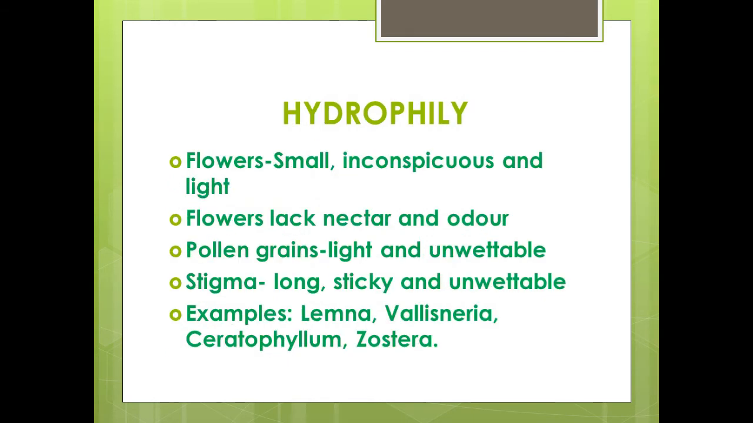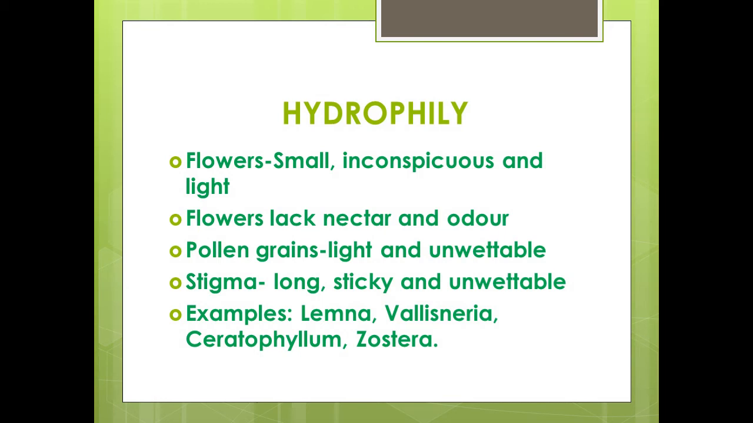Hydrophily has water as the pollinating agent. Flowers are small, inconspicuous and light. If calyx and corolla are not distinguishable, we call such a structure a perianth, and the perianth is unwettable. Flowers are without nectar and odor.